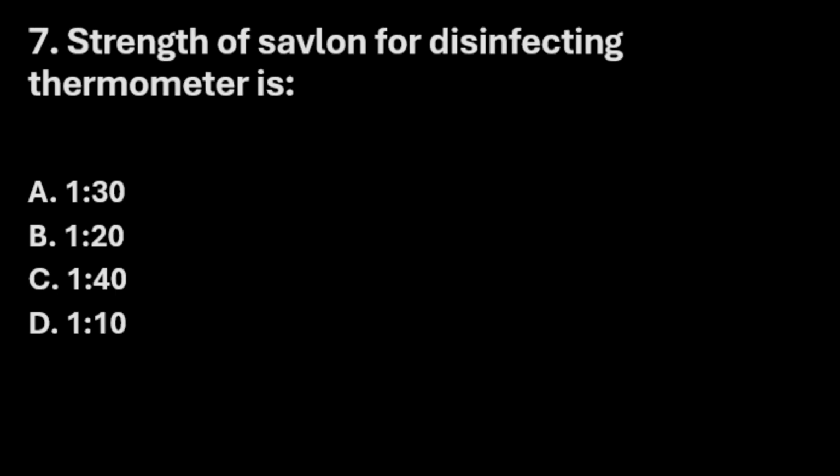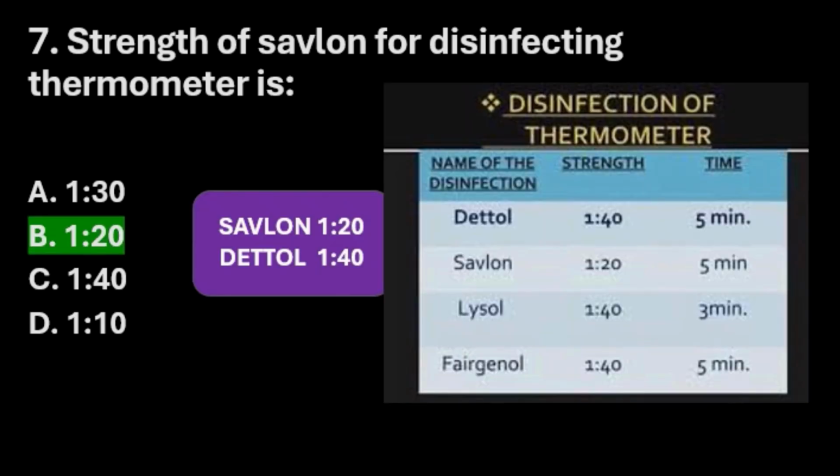Next question. Strength of Savlon for disinfecting thermometer is option A 1:30, option B 1:20, option C 1:40 and option D 1:10. The right answer here is option B 1:20. Savlon dilution is 1:20 and Dettol dilution is 1:40 for thermometer. Here you can see the chart for different solutions and the dilution and the time. Dettol 1:40 5 minutes, Savlon 1:20 5 minutes, Lysol 1:40 3 minutes and Cetrimide 1:40 5 minutes.